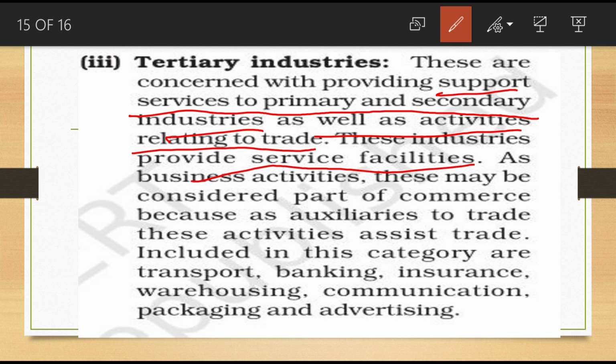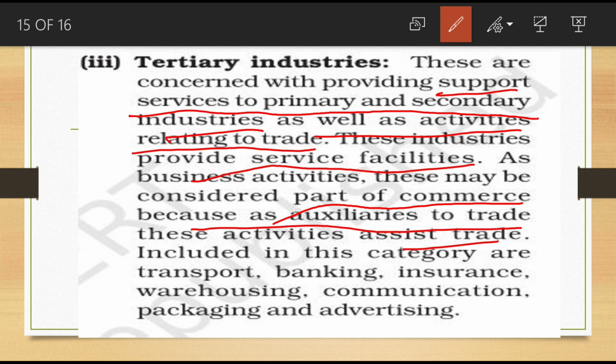As business activities, this may be considered part of commerce. Actually, tertiary industries we can also classify as coming under the second category of business activity. What is that? Commerce. This is also included in commerce. Why is this part of commerce? Because it accelerates trade, it helps boost trade and increases the trade. So these activities assist trade, that's why this is a part of commerce.